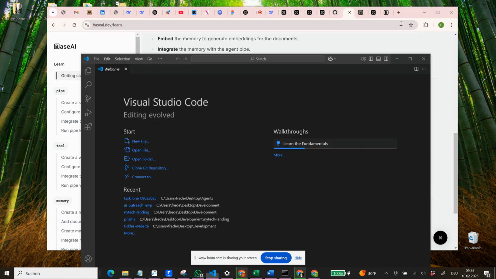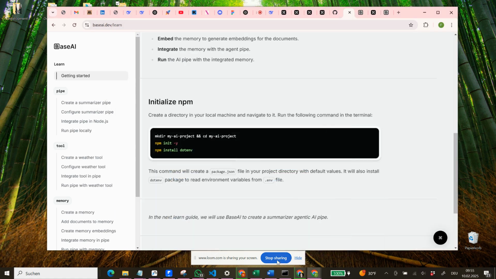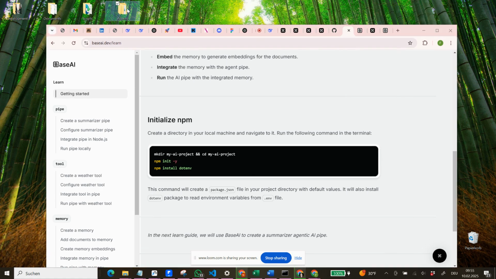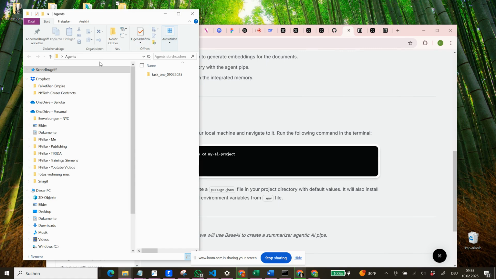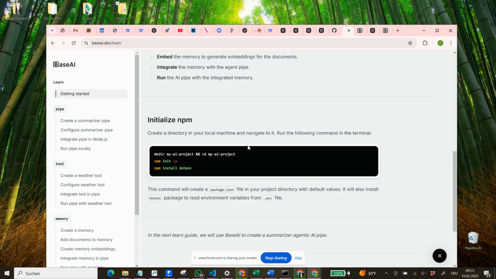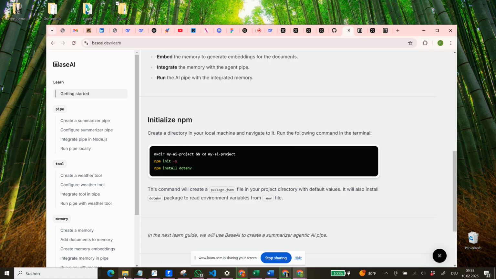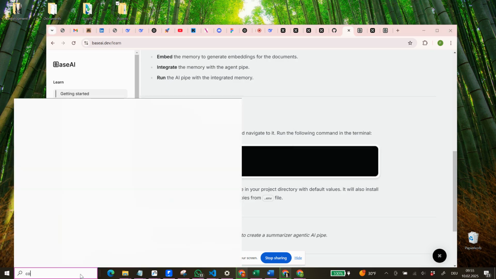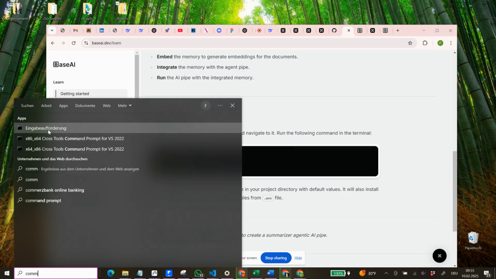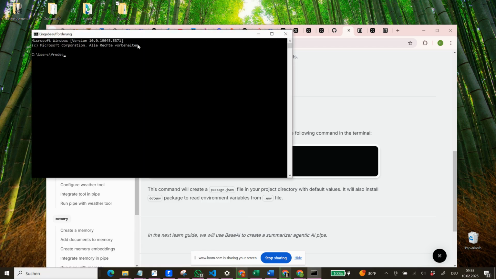And then what I normally do, I don't use this one, I use the command line. I have a folder for all my agents. So I normally go into this folder, I copy the link to this folder, then I go out again. I go into this command prompt, we will just quickly close it, and we open it again. This is a German laptop, so it's this one. And then normally I do this so that we are now in the agents folder.